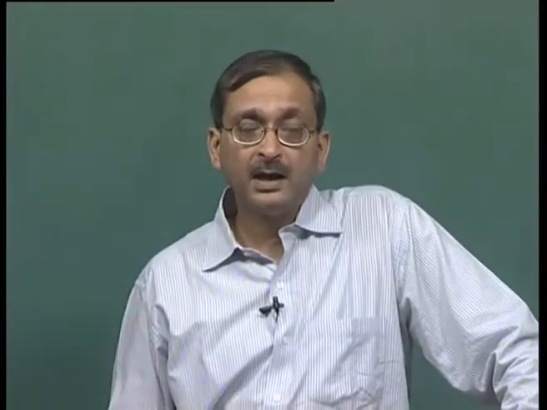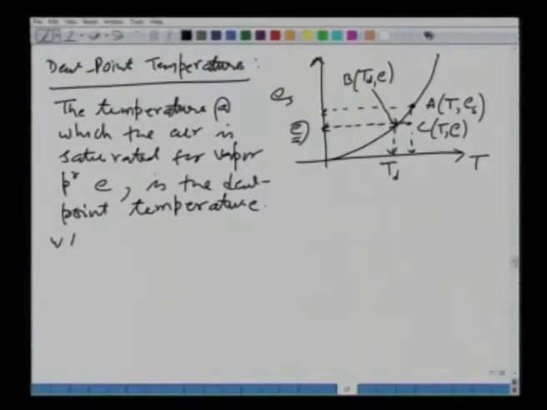These are some of the important properties of moist air we have seen, some of the climatic variables, how we can define them and how we can measure them. The next thing we are going to do in this course is look at the water vapor in a static atmospheric column. We will take a cylindrical column of atmosphere and see how the temperature and pressure will vary in it, so that we can calculate the water vapor and other quantities in it. I may not have time today to complete it, but nonetheless let me get started on this.